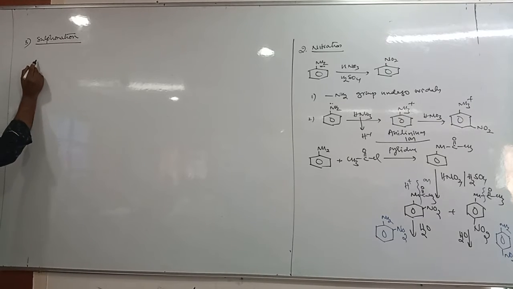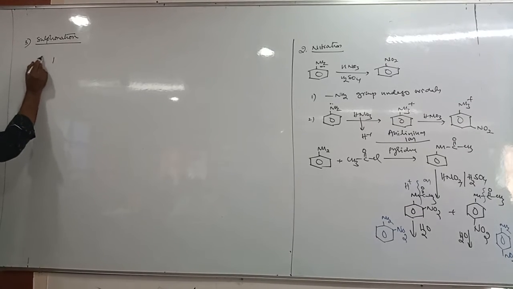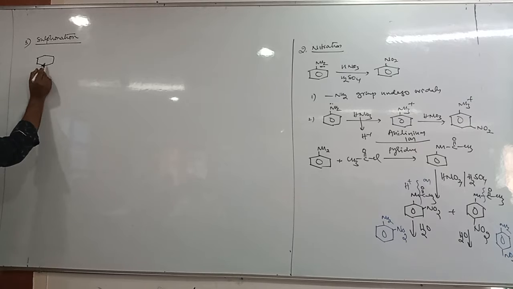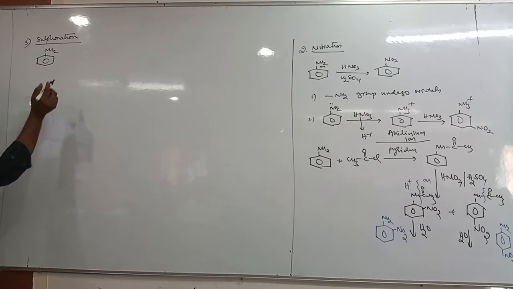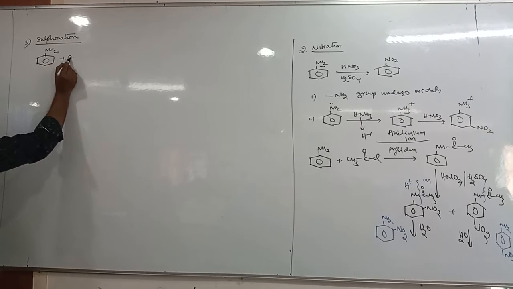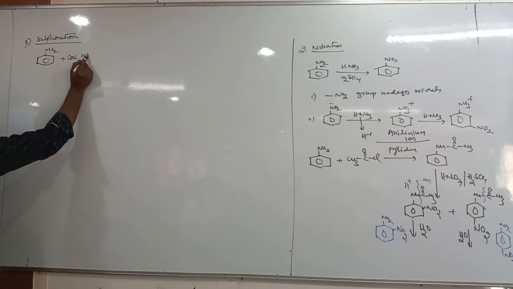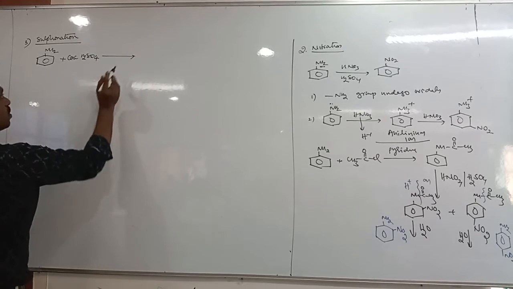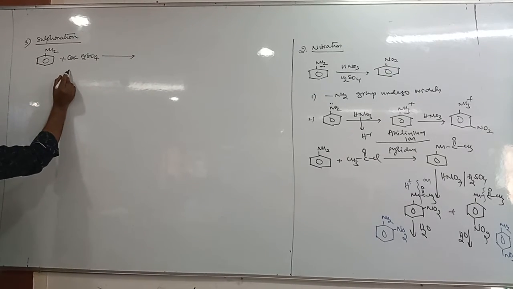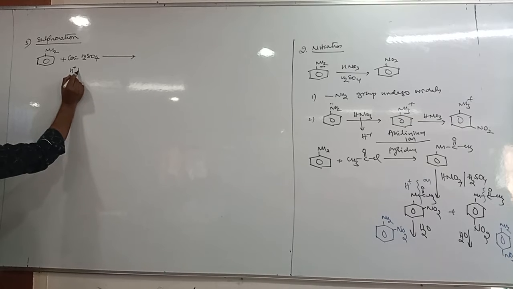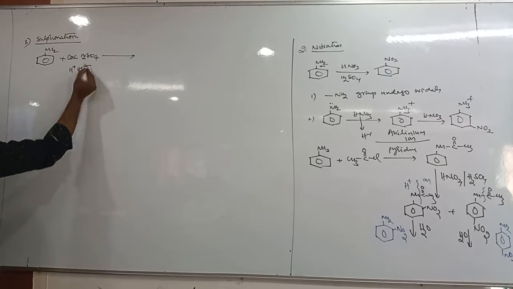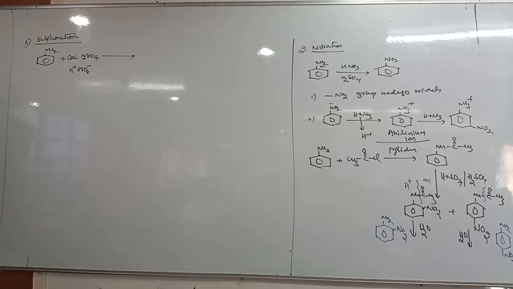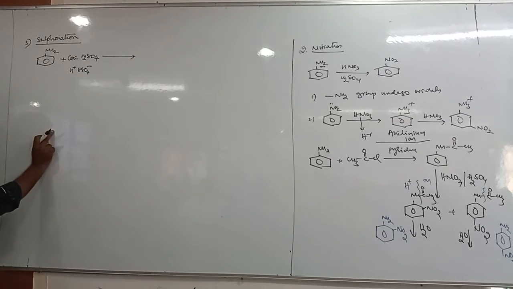Tell me, in sulfonation, what is the reagent used? Concentrated sulfuric acid. So let us take aniline. Aniline reacts with concentrated sulfuric acid. Tell me, this sulfuric acid produces what? H plus and HSO4 minus, since it is an acid.